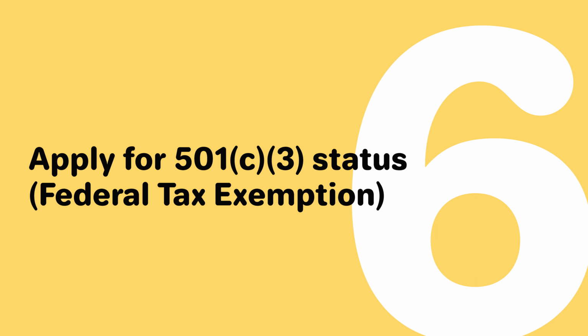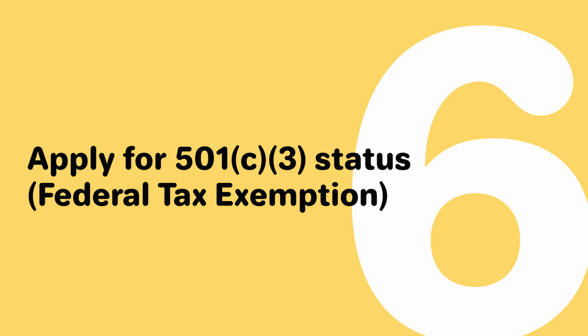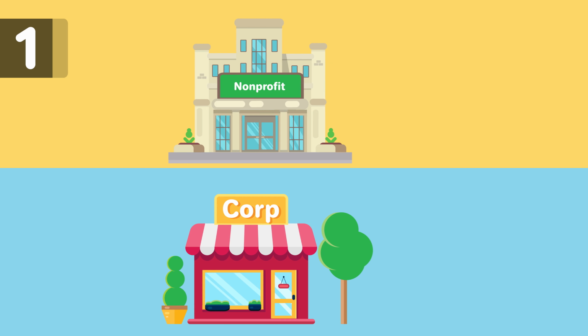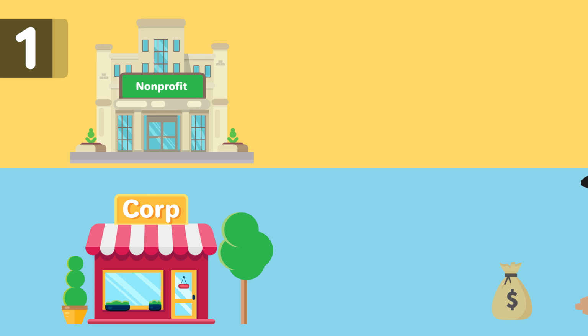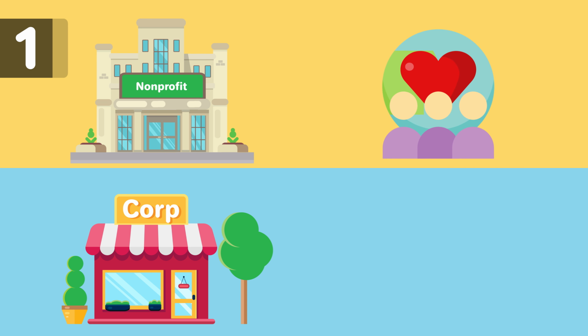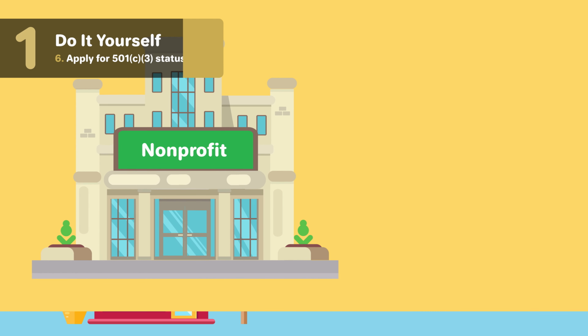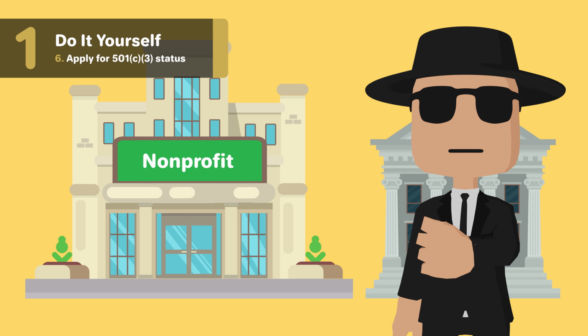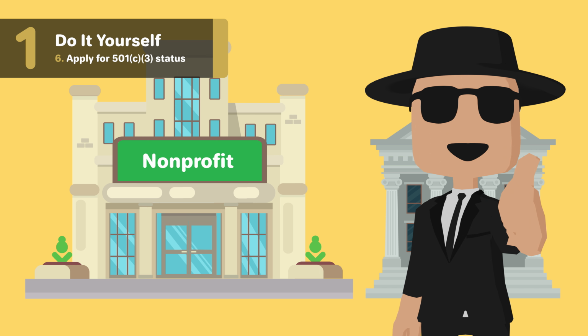Step 6. Apply for 501c3 status, federal tax exemption. What is federal tax exempt status and why do you want it? When a corporation generates income, that corporation has to pay federal income tax. As a nonprofit, your goal is to generate income that is used to help further a cause rather than fill the pockets of the company employees. Because of this, the federal government allows that nonprofits' income not be taxed so that more of the money can go towards the cause that the nonprofit is supporting.